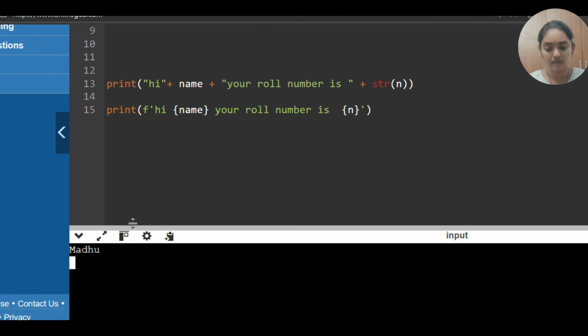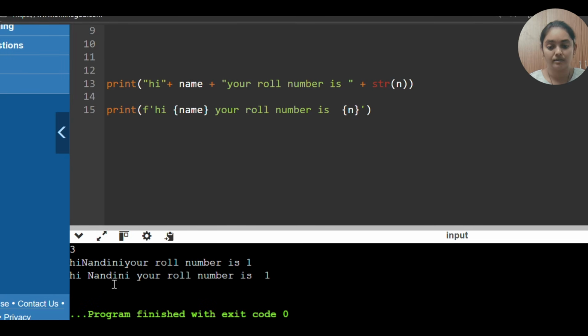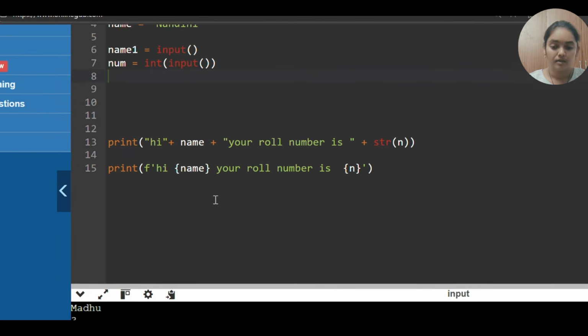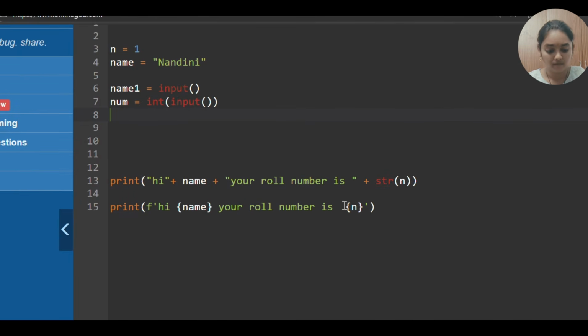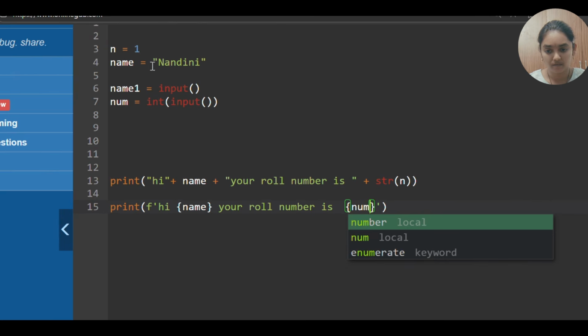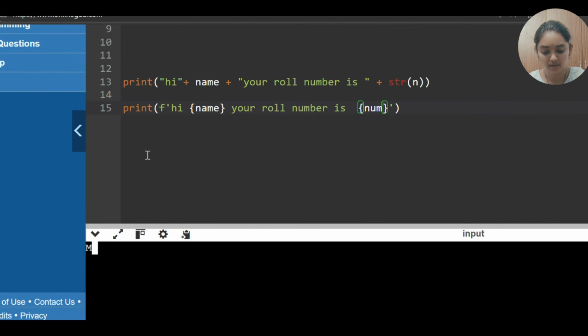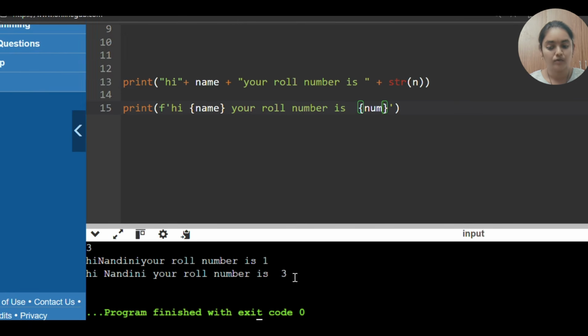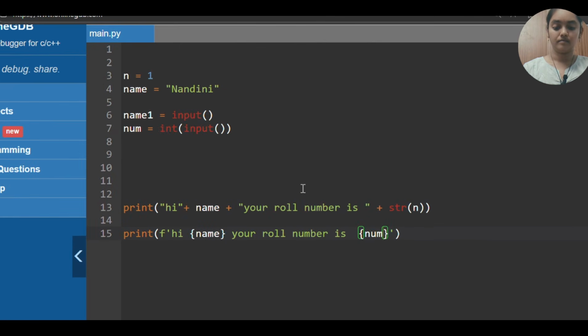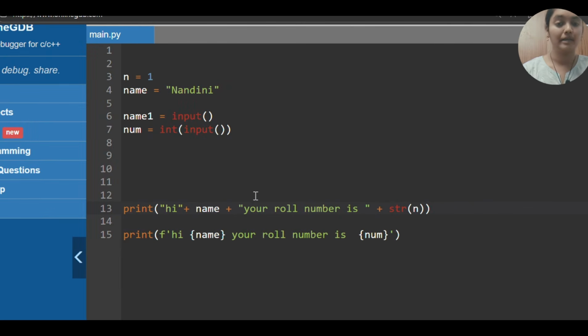Let it be 3. Okay, so you are passing that number. Okay, so if you want to check, same. Madhu, and then 3. See, so in this way we have input and output commands in Python.